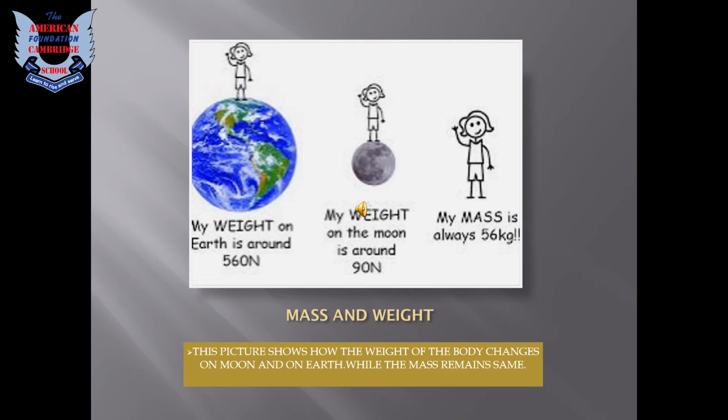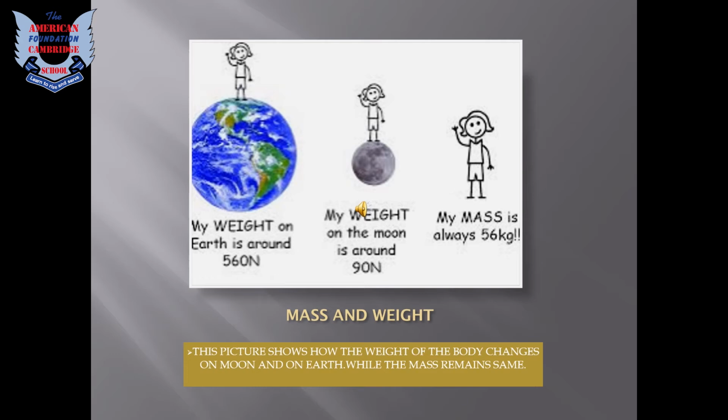Okay. And in the next picture, she is standing on the moon. Obviously there is a different gravitational force on every planet. Fine. So she is standing on the moon and she is saying that my weight on the moon is around 90 Newton, which means that her weight is different on each planet.